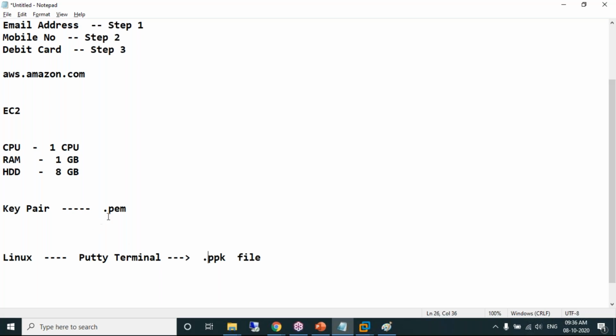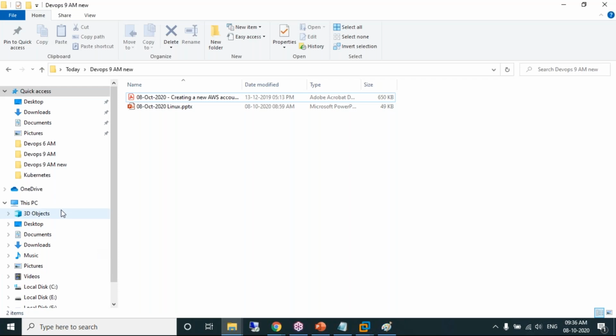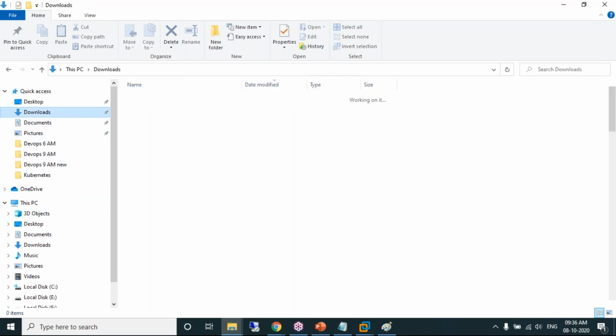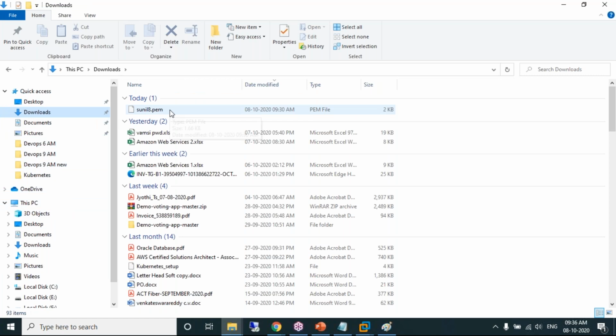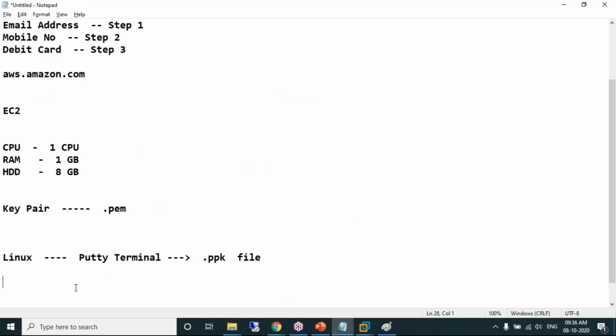But what has AWS provided us? AWS has provided a PEM file. Where is this PEM file? Obviously, the PEM file we have downloaded. I think it is in the downloads folder. This is the PEM file which you have downloaded. The PEM file is useless as it is. We need to convert the file with extension .pem provided by AWS to a .ppk file. PPK stands for PuTTY private key.